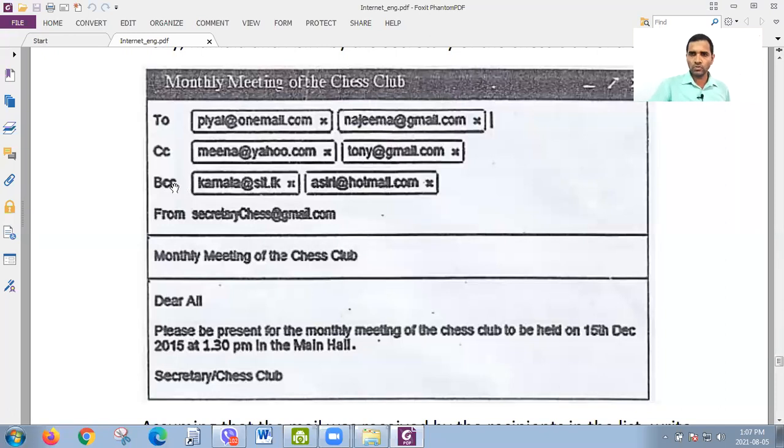In BCC also you have two, Kamala@slt.lk and asri@hotmail.com. So altogether 6 people will receive the email, but 2 of them are given in To, another 2 are given in CC, and we have another 2 people in BCC.